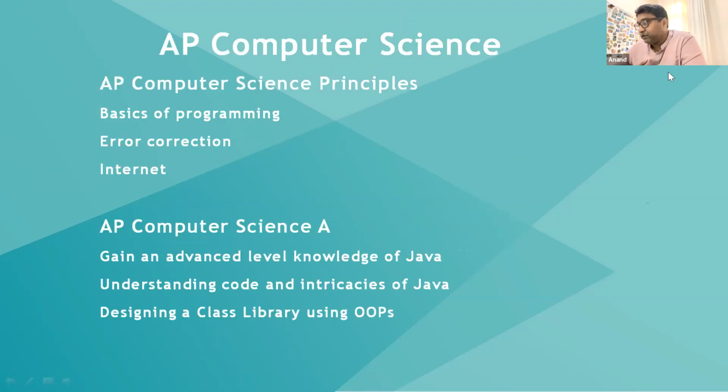Now, the AP Computer Science offered by College Board has 2 different exams, Computer Science Principles and AP Computer Science A. Computer Science Principles is taken by students who are not looking for a career in computer science. If you are looking for a career in math or physics or economics, you can take Computer Science Principles, because not much programming is there in that exam. AP Computer Science A is completely Java. It mimics the computer science HL curriculum of the IB board.